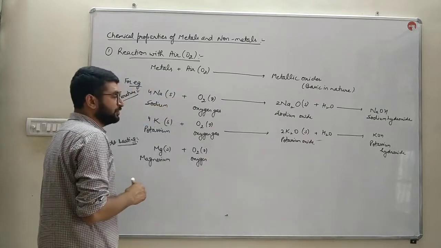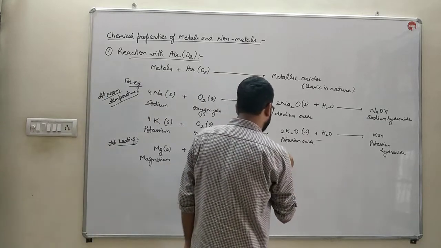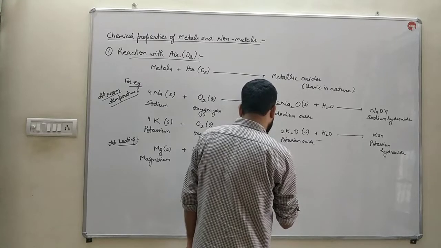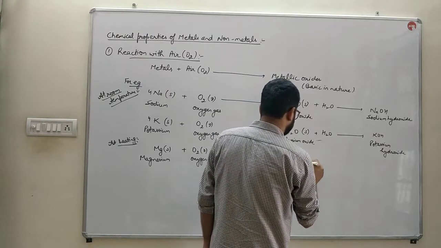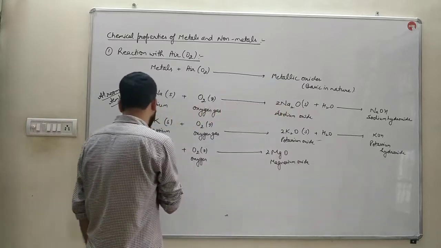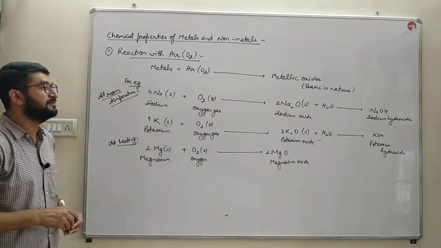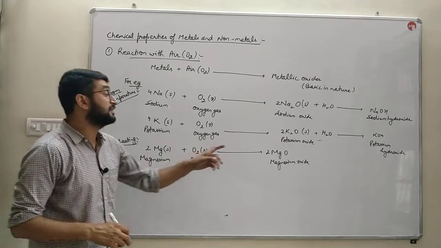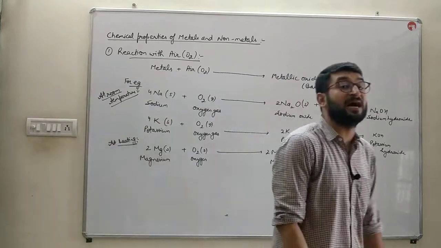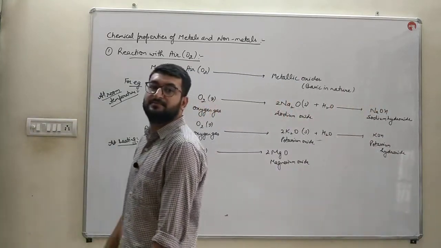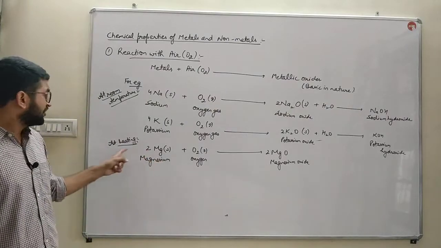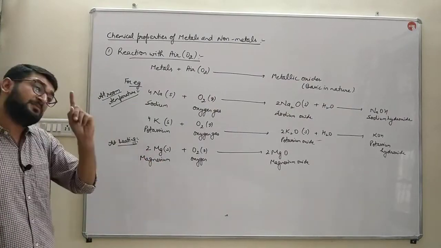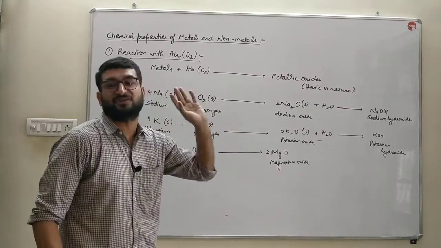When it reacts with oxygen, it will form a white powder that is known as magnesium oxide, MgO. When it dissolves in water, it will form magnesium hydroxide. That is also a base. So this requires heating, but potassium and sodium react with oxygen at room temperature.